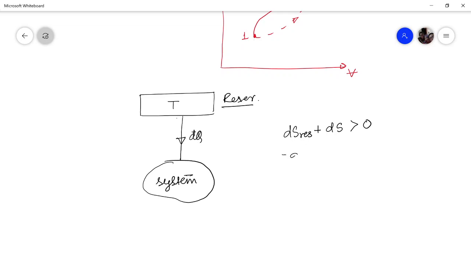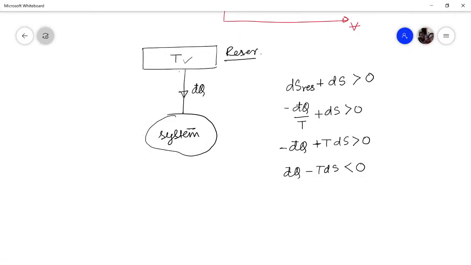As it is losing energy in the form of heat, it is minus dQ by T, because that is happening at a constant temperature T. So minus dQ by T plus dS is more than zero. You multiply the whole equation by temperature. This becomes TdS greater than dQ. Now you multiply this equation by minus 1, and the inequality changes. So this is dQ minus TdS, and now it becomes less than 0.